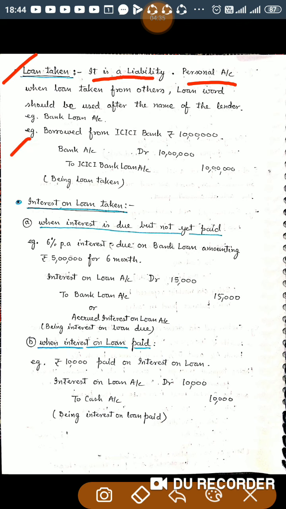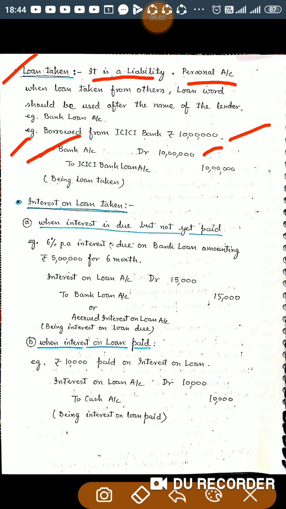For example, I have borrowed from ICICI Bank rupees 10 lakh. Whenever you take a loan from a bank, generally they do not give you cash. What the bank does is transfer that amount to your bank account. So the actual receiver is the bank account, and your bank balance is increasing.